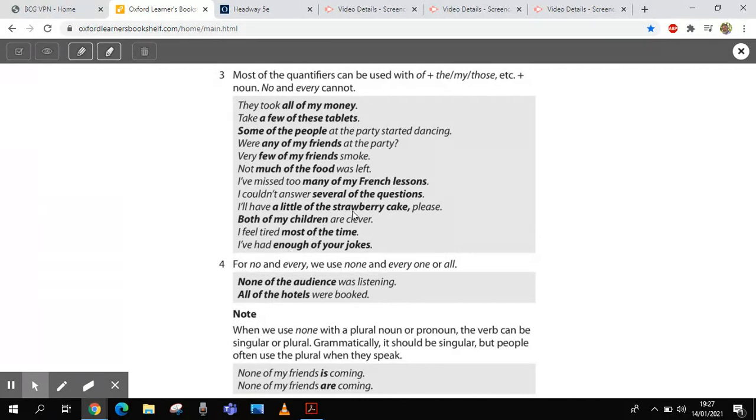Okay. Have a little of the strawberry cake, please. I can see the cake, so I'm calling it the strawberry cake. If we just say, I'll have a little bit of strawberry cake, please, this would be the first time it's been mentioned, and we don't use the. If you don't have the in your language, a good way to remember this is if you can say this or that or these or those, then you can say the. Yeah, think about this. I will have some of that cake. I will have some of the cake.